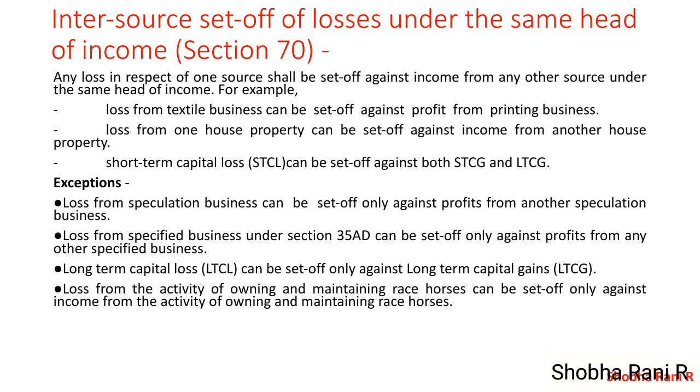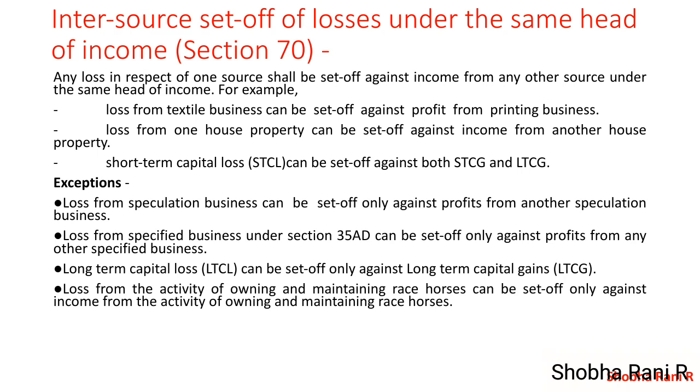Inter-source set-off of losses under the same head of income is defined under Section 70. Any loss in respect of one source shall be set off against income from any other source under the same head of income. For example, loss from textile business can be set off against profit from printing business, and loss from one house property can be set off against income from another house property. Short-term capital loss can be set off against both short-term capital gain and long-term capital gain. But there are certain exceptions.